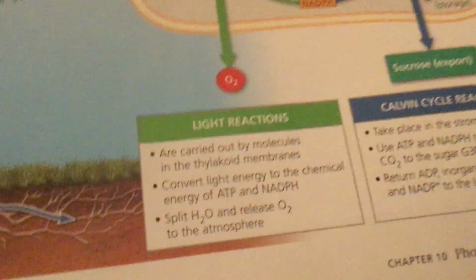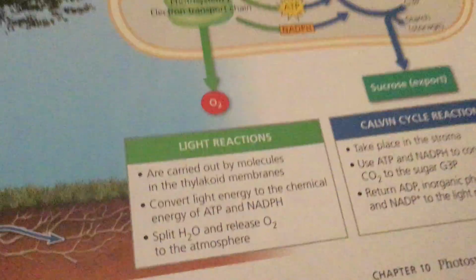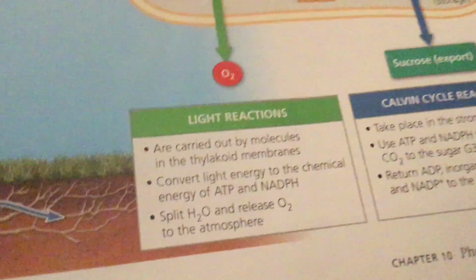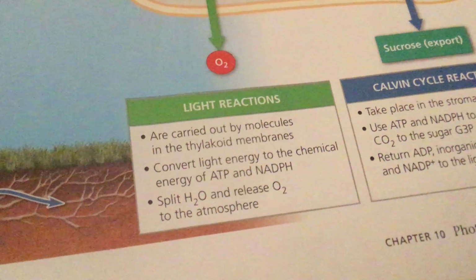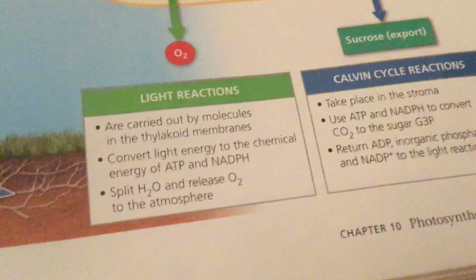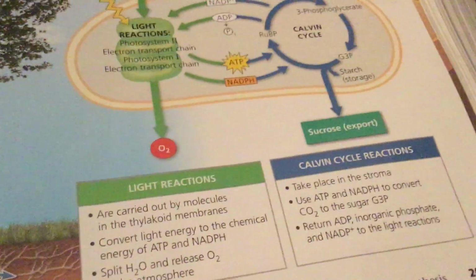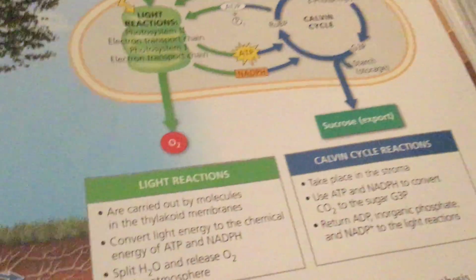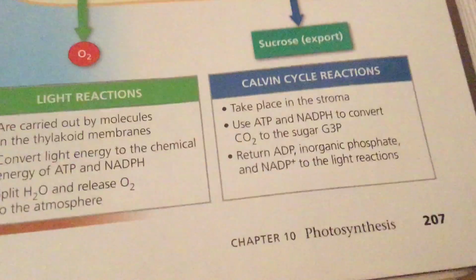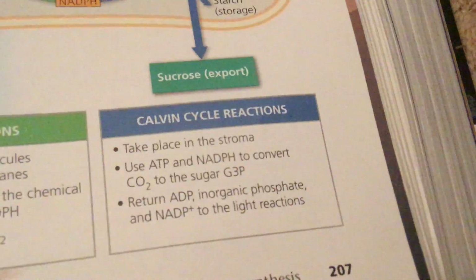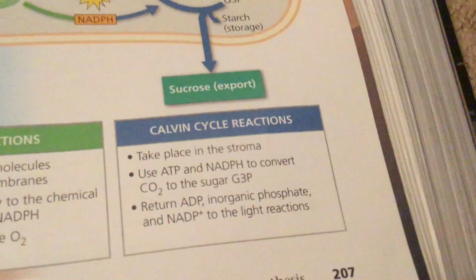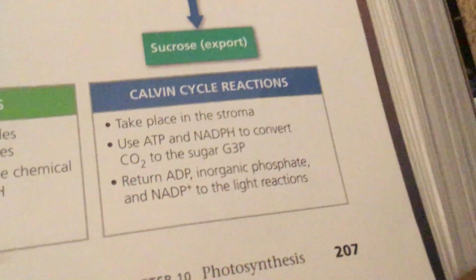Now let's look at the cycle of photosynthesis. The light reactions are carried out by molecules in the thylakoid membranes. They convert light energy to the chemical energy of ATP and NADPH. They split H2O and release O2 to the atmosphere. This saves us from the oxygen-carbon dioxide problem, the global warming problem. So if the plants won't be cut, then the global warming problem would be less severe.